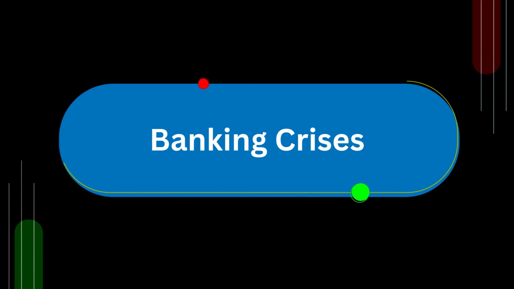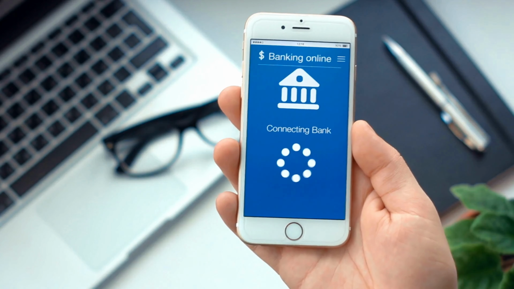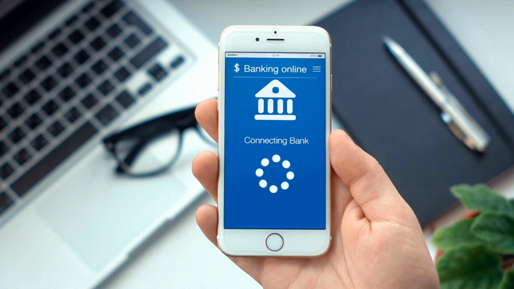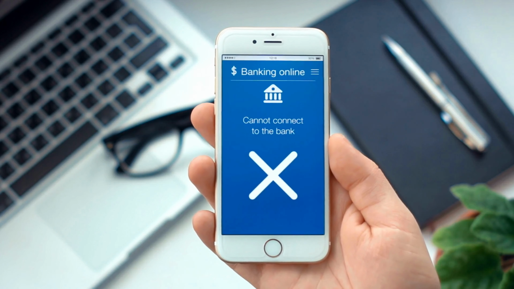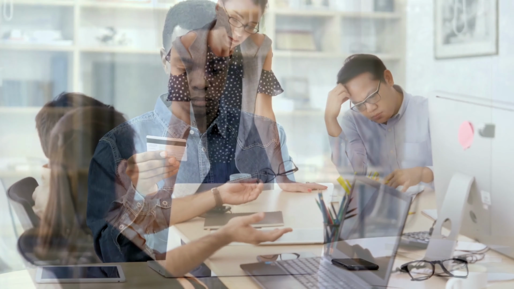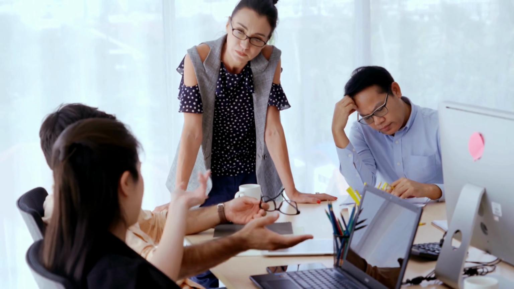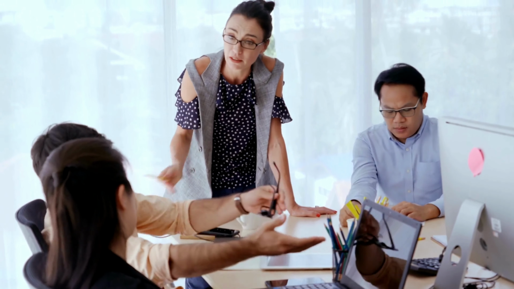Number 8. Banking crises. A banking crisis, such as a wave of bank failures or a loss of confidence in the financial system, can lead to a loss of trust in banks. People may withdraw their savings from banks to avoid losing them in a collapse. The reduction of deposits in banks can limit their lending capacity, negatively affecting economic activity.